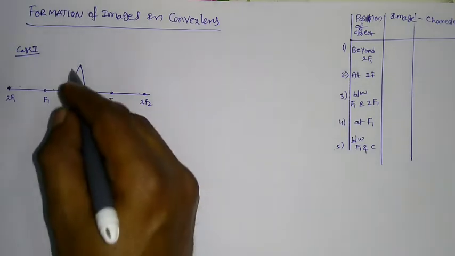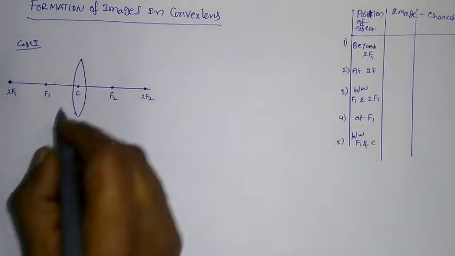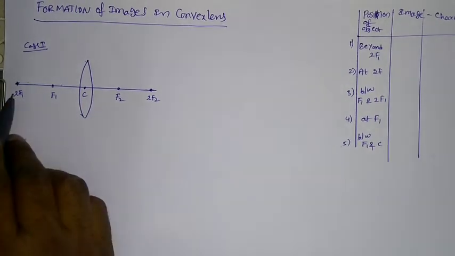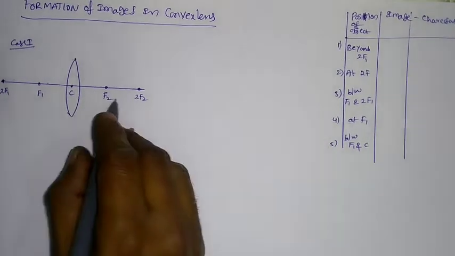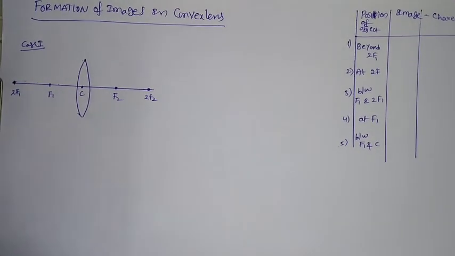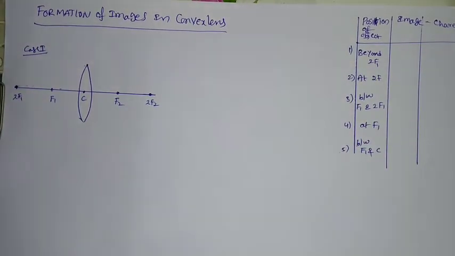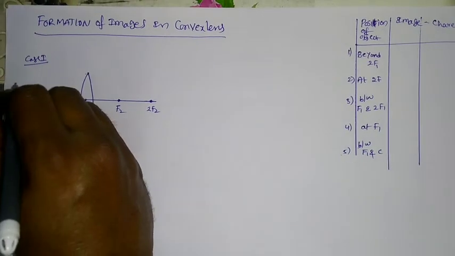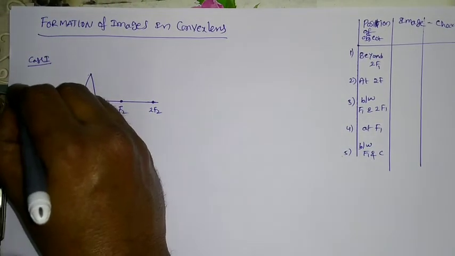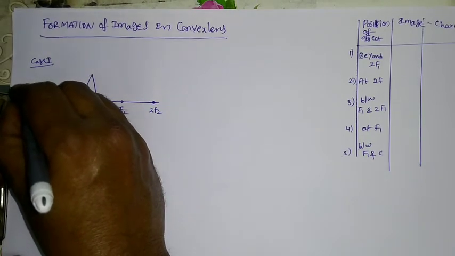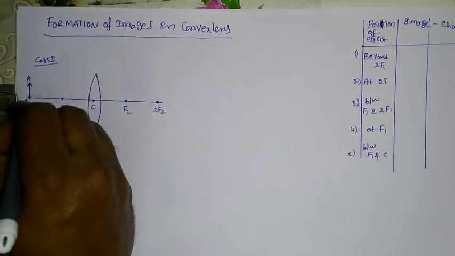Here is, as usual, a convex lens. This is the center of curvature of the lens, C, focus point f1, 2f1, focus point f2, 2f2. Say these are the focus points f1 and f2. C is the center of curvature. Now in the first case, we put the object beyond 2f1. Say, for example, here is an object. This is an object, an arrow mark with the head and this is the tail. AB is the object.